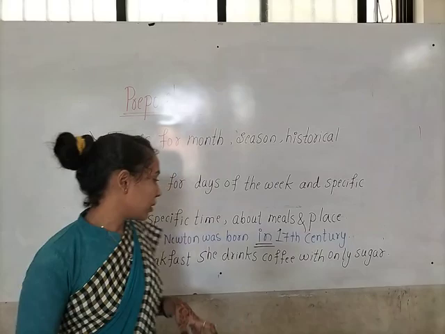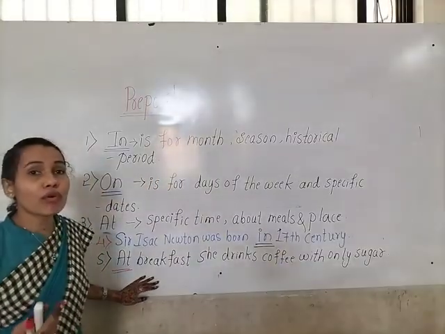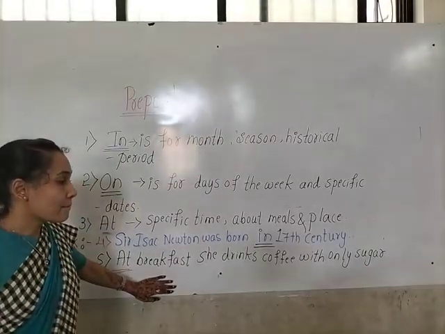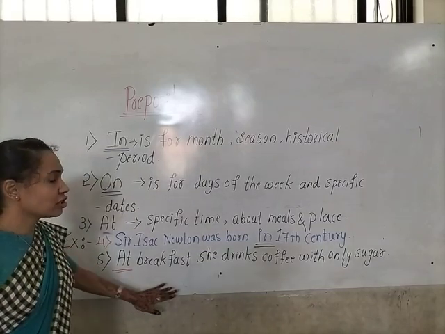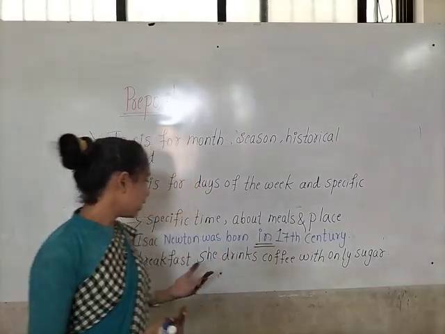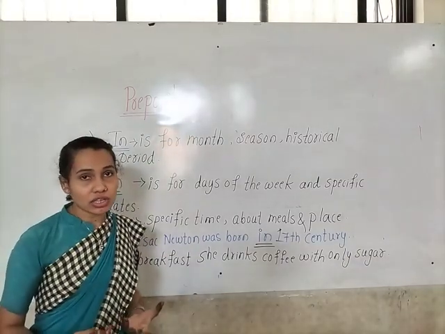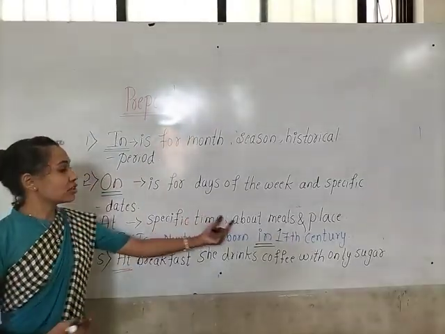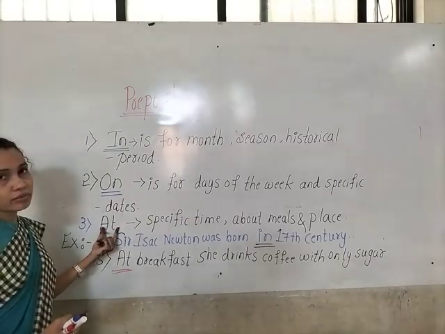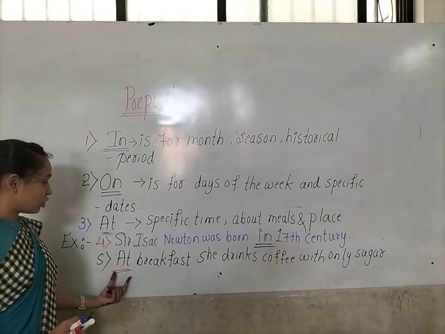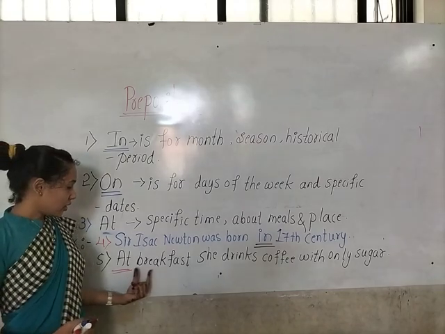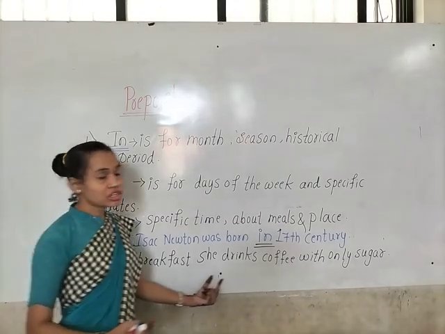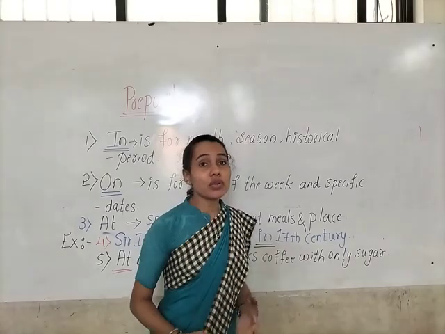Preposition is always used before the noun. So the noun here is breakfast, name of the meal. So at is showing the relationship between one thing with another thing over here. So for the meals we have to use at. At breakfast, she drinks coffee with only sugar.